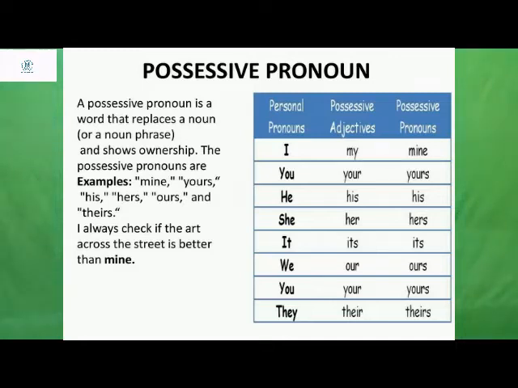Possessive pronouns. If you want to say that a product or an item belongs to someone, what type of pronouns do you use? Possessive pronouns. Now we will see examples of possessive pronouns. Examples are mine, yours, his, hers, ours, theirs. These are all examples of possessive pronouns.